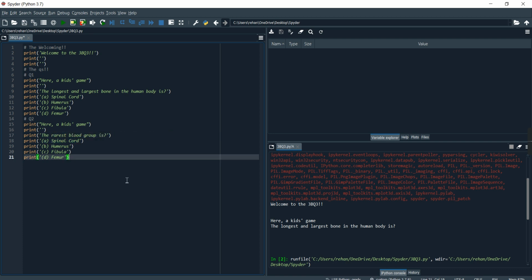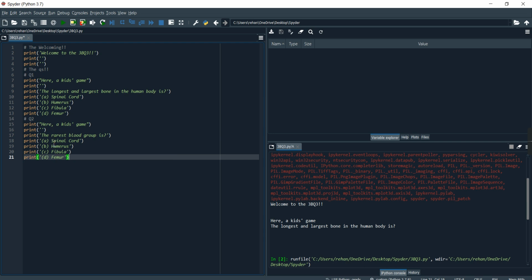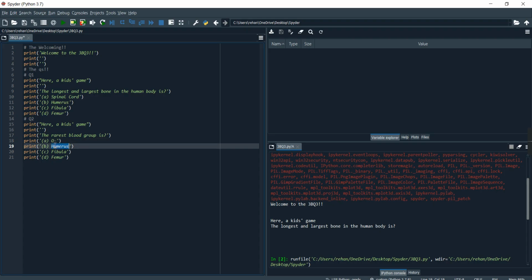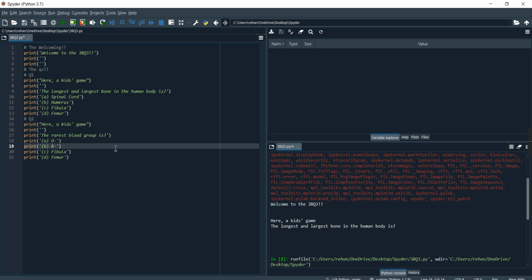Okay, the rarest blood group is O negative. We have O negative at the first option. We have B negative at the B part. Wait a second. Yep. Now we have the AB positive at the C option.